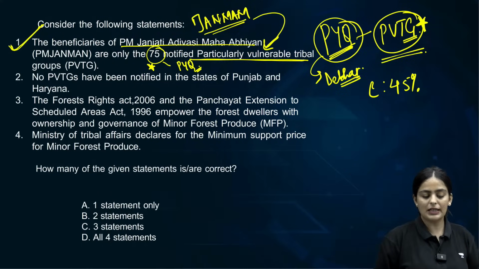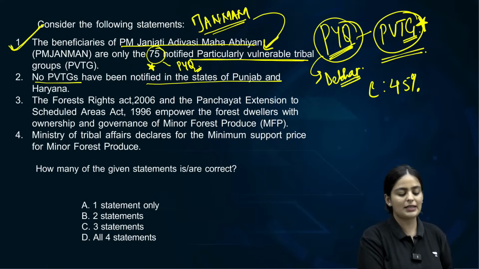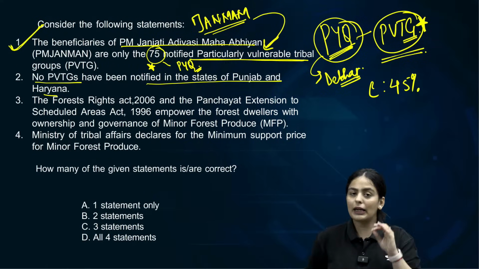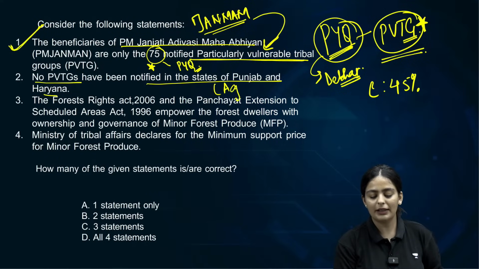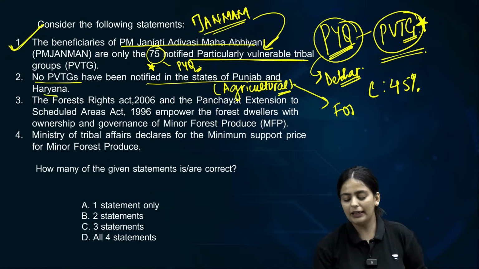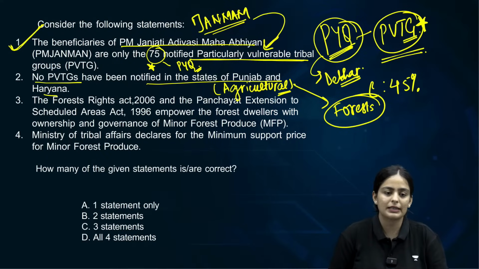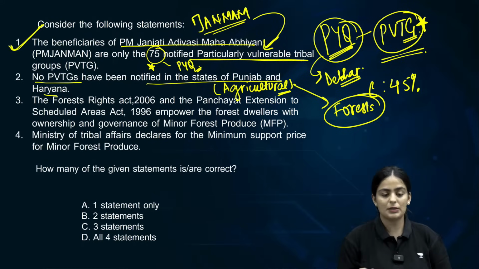The second statement says no PVTGs have been notified in the states of Haryana and Punjab. A classic logic-driven answer. What are these states? These states are predominantly agricultural areas. Agricultural states. They are lacking. Hardly any forests can be found in these particular states. Yes, so these particular states are lacking any notified PVTGs.